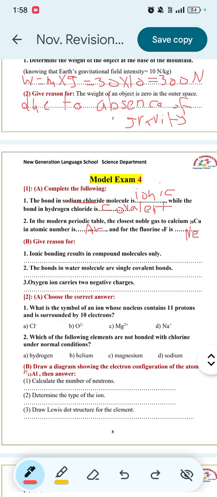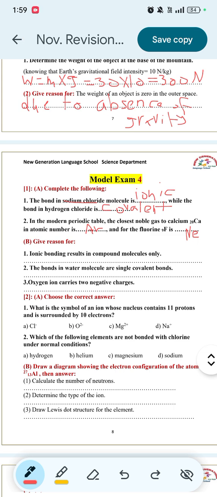Number 3, the oxygen ion carries 2 negative charges. Because in the oxygen ion, the number of negative electrons is greater than the number of positive protons by 2.